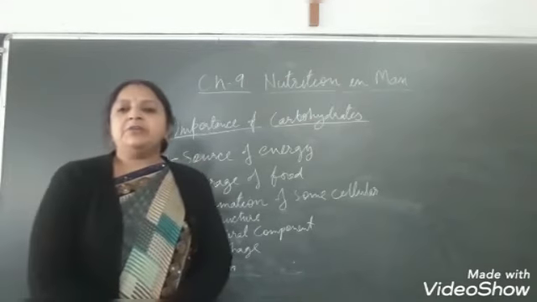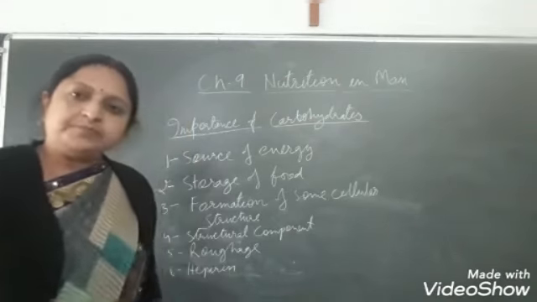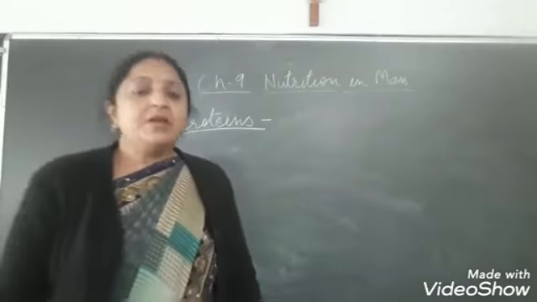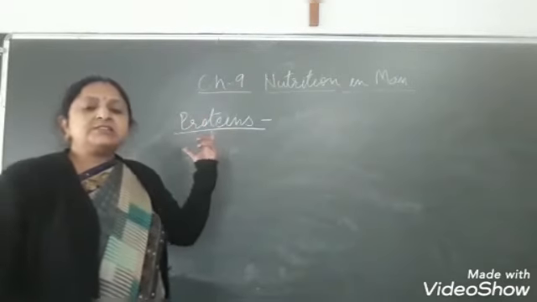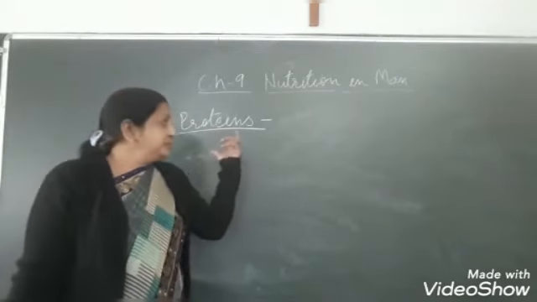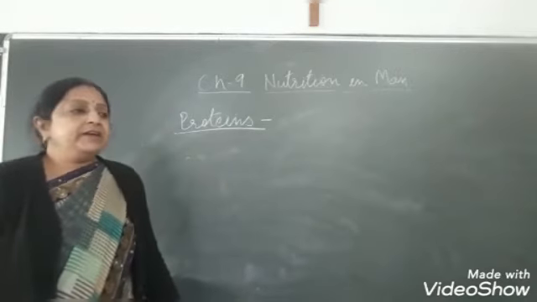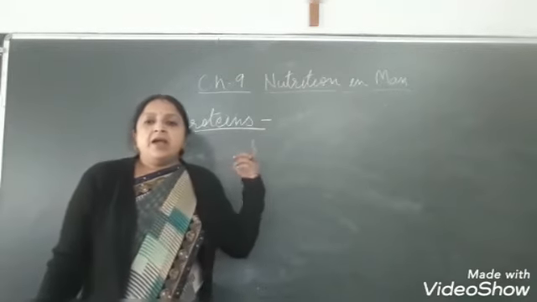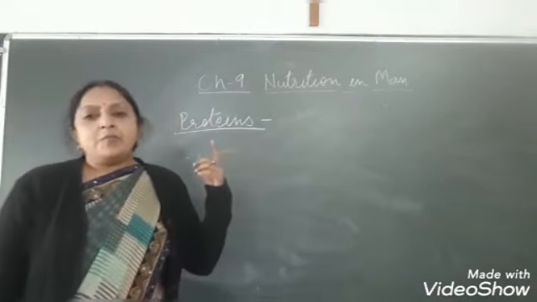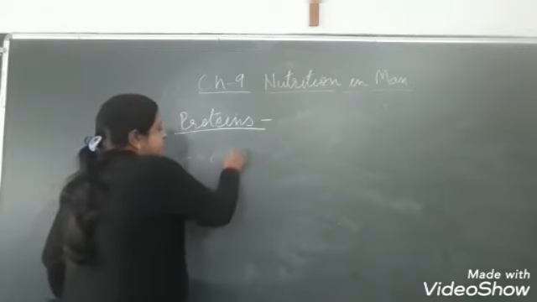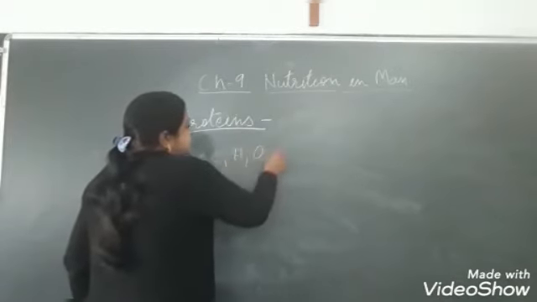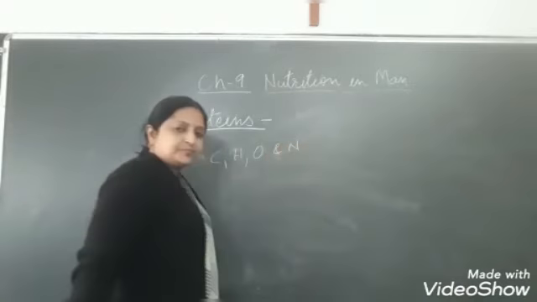Now I will explain about the proteins. Proteins are another component of our food. It is a macromolecule and it is a compound of carbon, hydrogen, oxygen and nitrogen.